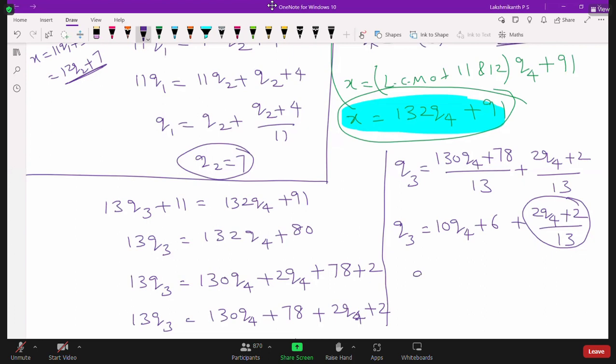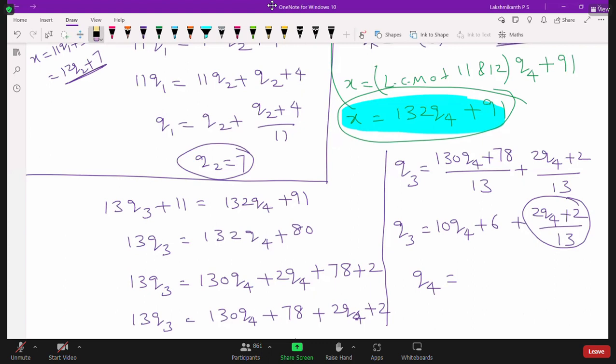For what value it will satisfy? You can clearly say that 1, 2, 3. 13 nearest you can take 7. 7 times 2, 14 plus 2, 16. It won't work. So next multiple of 13, 26. When do you get 26? Look at here, multiple of 13 you check. 2Q4 plus 2, we won't get 13 because 13 minus 2, 2Q4 is equal to 11. We don't get. Next multiple you equate.